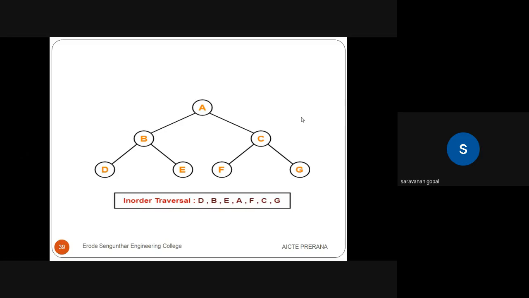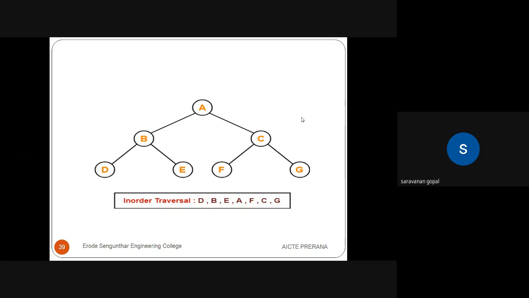So you take this tree. A is the root node. So first we visit the left child. So left child of A is B. Now B is the root node of D and E. What is the procedure? Go for the left child of the root node. So B is now the root node of D and E. So go for the left side. Left side is D. So first we visit the D node. Then you check the root node. Root node of D is B. So visit the B. So here D is the first node, then B is the second node. So DB is okay, left side then root node.